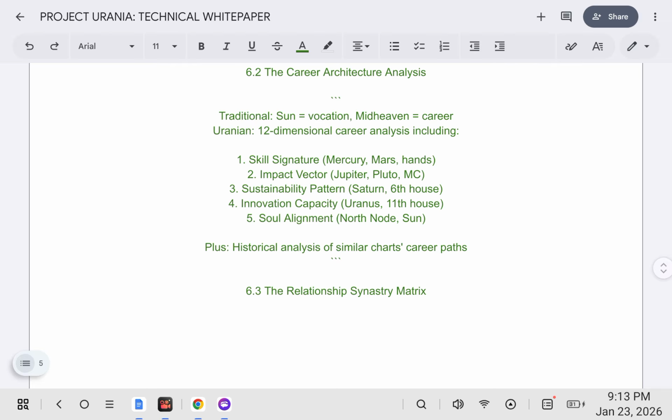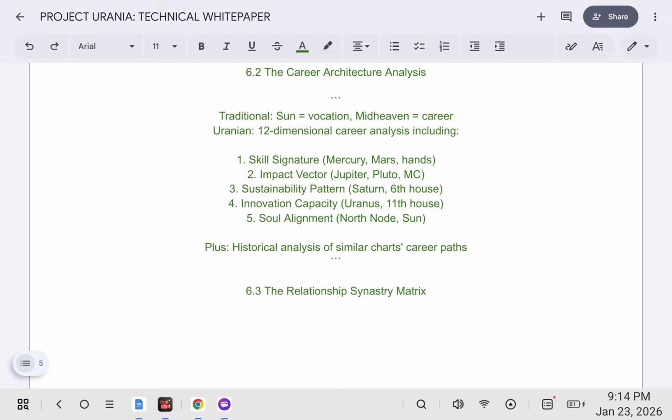The career architecture analysis. Traditional: Sun equals vocation, midheaven equals career. Uranian: 12-dimensional career analysis including skill signature (Mercury, Mars, hands), impact vector (Jupiter, Pluto, MC, midheaven), sustainability pattern (Saturn, 6th house), innovation capacity (Uranus, 11th house), soul alignment (North Node, Rahu, Sun), plus historical analysis of similar charts' career paths.